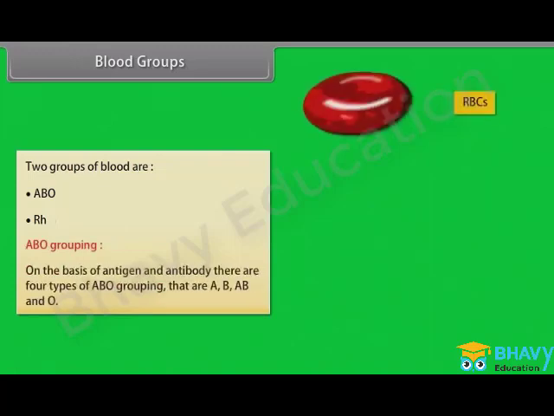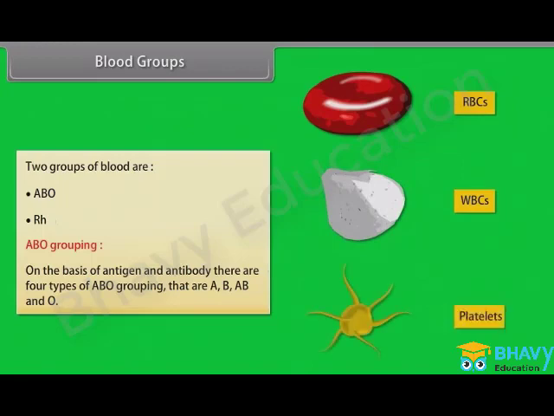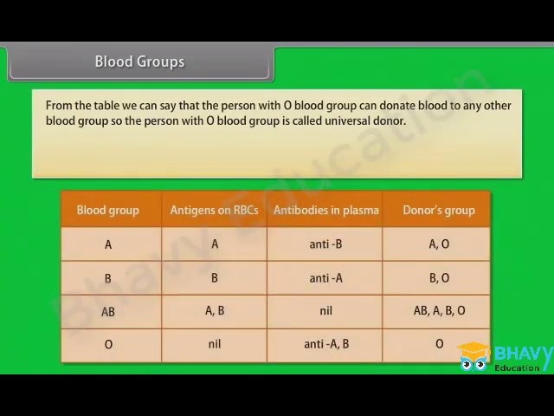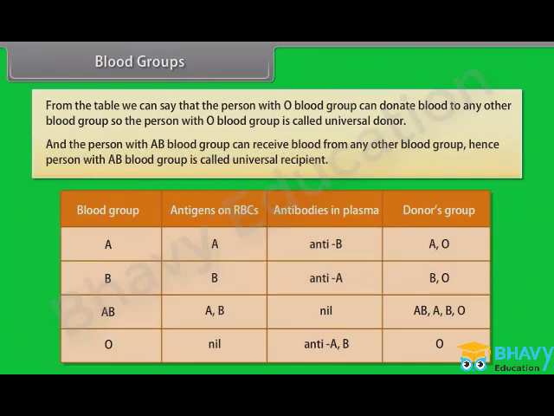On the basis of antigen and antibody, there are four types of ABO grouping: A, B, AB and O. From the table we can say that the person with O blood group can donate blood to any other blood group, so the person with O blood group is called the universal donor. And the person with AB blood group can receive blood from any other blood group. Hence, the person with AB blood group is called the universal recipient.